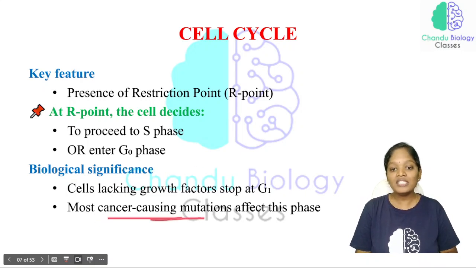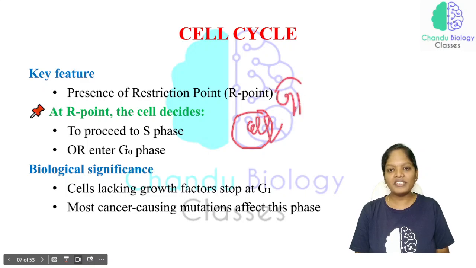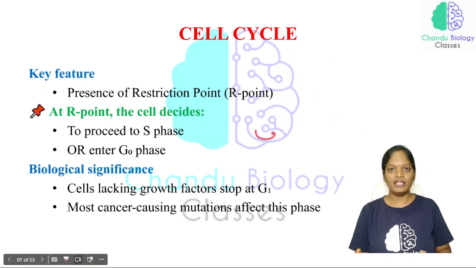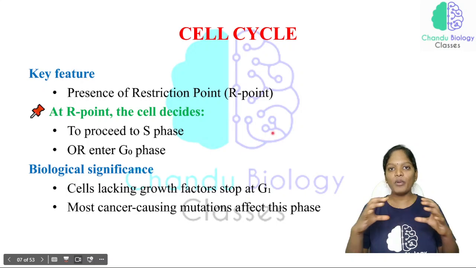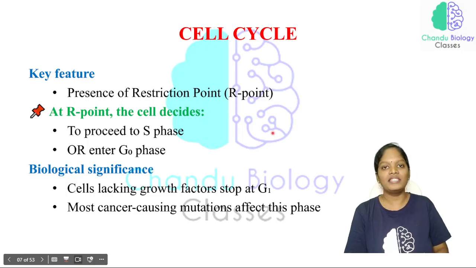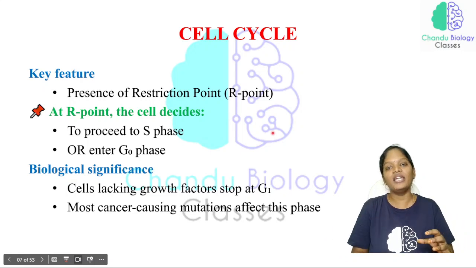Now most cancer-causing mutations affect this phase. Very, very important from an exam point of view. See here, this is a cell, and if this is in the G1 phase and this is in the S phase, now the cancer cells will not reach a proper size. Rapid, repeated, uncontrollable cell division is nothing but cancer, and in those cells, not all are of proper size, and all those cells are restricted at the R point itself.